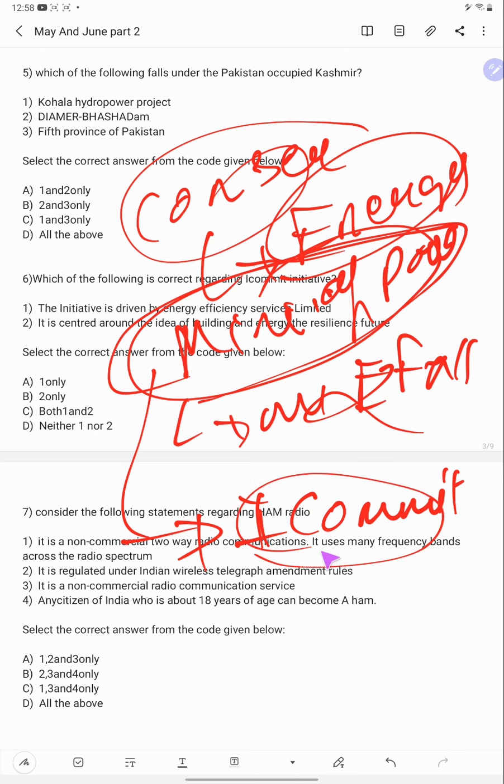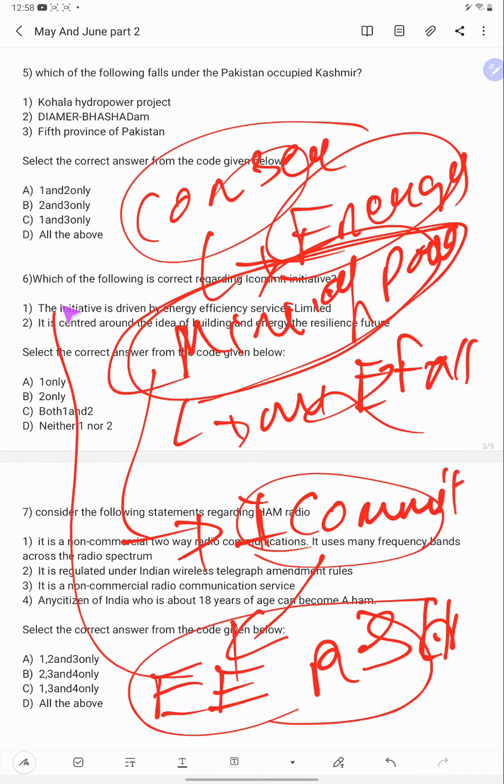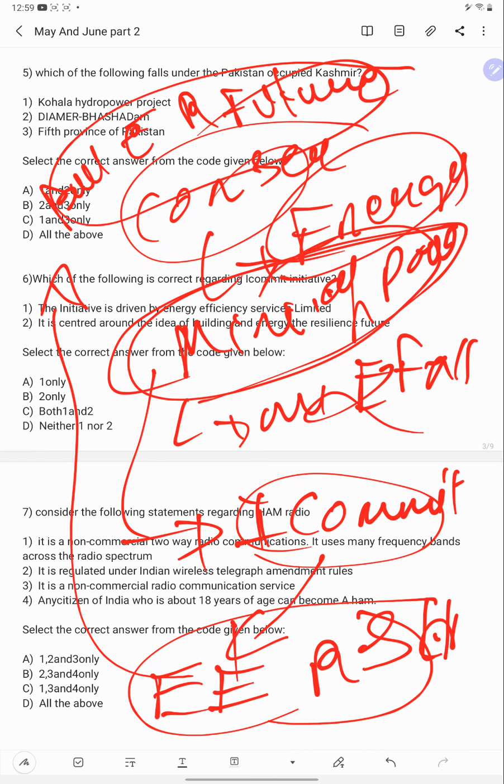This I Commit is driven by Energy Efficiency Services Limited. The objective of this I Commit is building an energy resilient future.